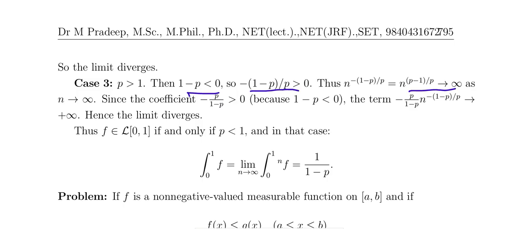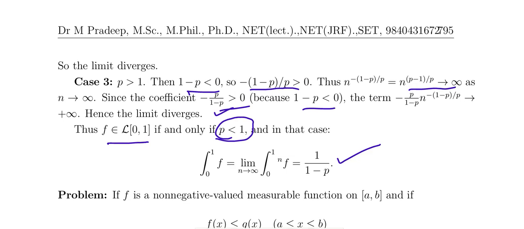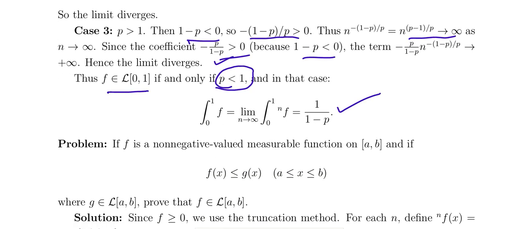So 1 minus p is less than 0, therefore this approaches infinity, and the limit diverges. So f is Lebesgue integrable on 0 comma 1 only in the case of p less than 1, and the integral from 0 to 1 of f is equal to 1 by 1 minus p. It's a very simple problem, for understanding the Lebesgue integral for an unbounded function.